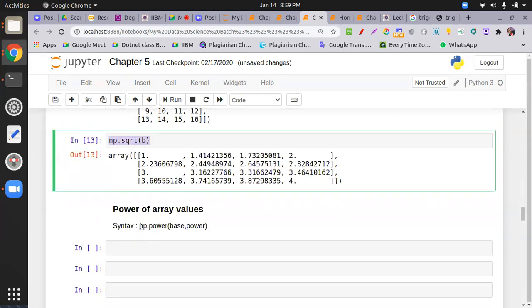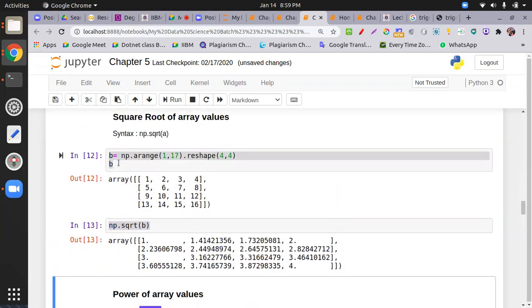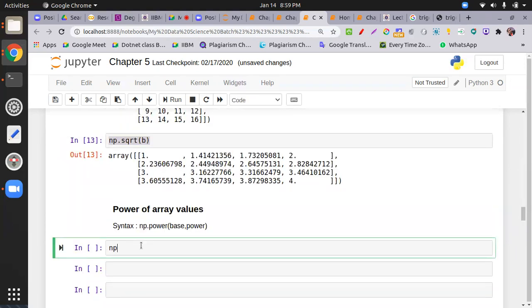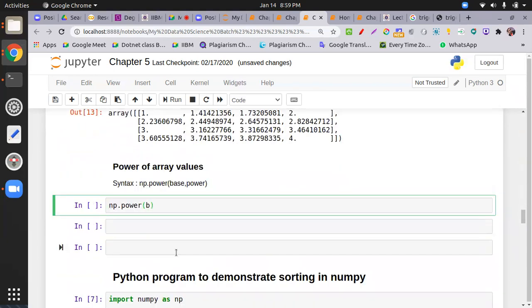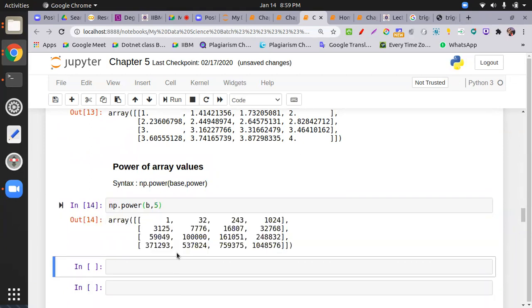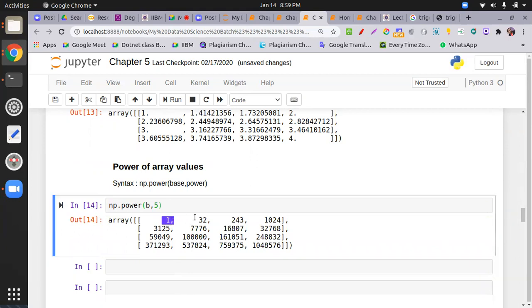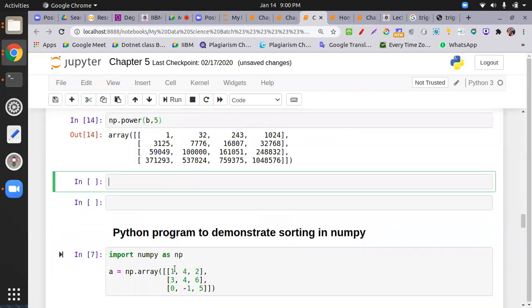Now similarly, we have the power function. The data you have created over here, you can pass to the power function, np.power. I use an array as the base, which is my b that I created. Then for power, I need every element raised to the power of 5. So 1 raised to power 5 is 1, 2 raised to power 5 is 32, 3, 4, 5, 6, like that. So these are ready-made functions. We have to learn these because they are very helpful when we are building a model. Somewhere or somehow these are used.